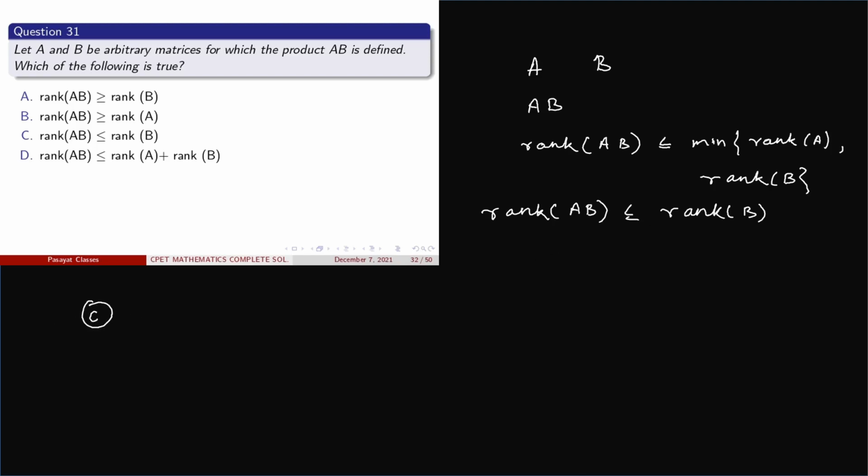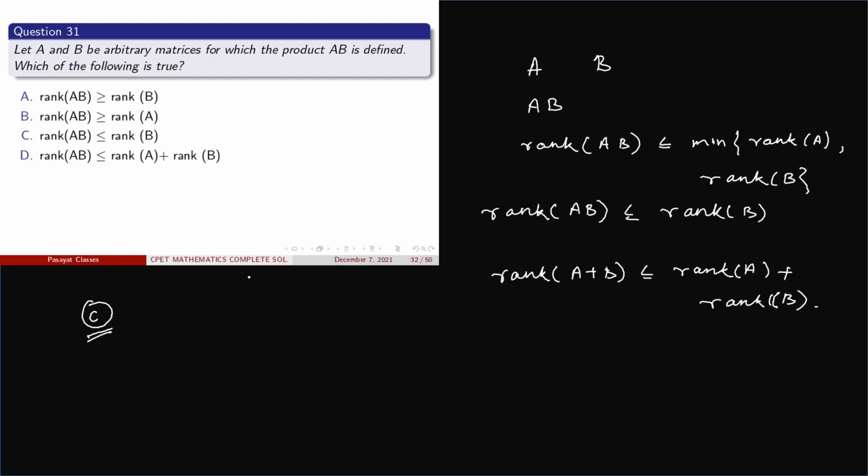But in case of option D, here we know that rank of A plus B is always less than or equal to rank of A plus rank of B. Clear? Here options A and B are wrong statements. So option C is the correct one.